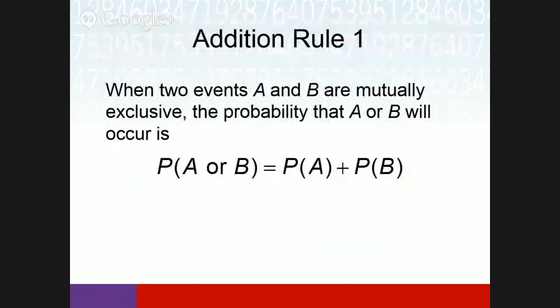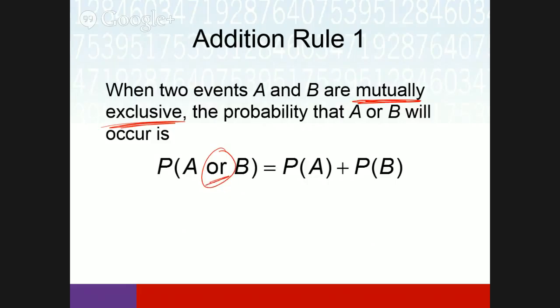So, addition rule for probability. The first thing we're going to look at is the word or. So the probability of A or B happening, if they're mutually exclusive. If they're mutually exclusive, it's simply the probability of A plus the probability of B. Right? If they're mutually exclusive, they have nothing in common. It's the probability of A plus the probability of B. And we'll see this with the word or.